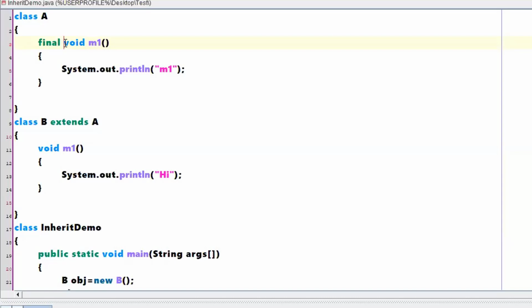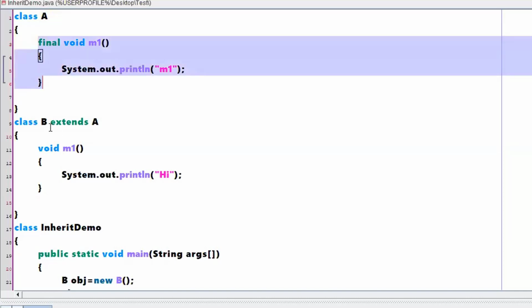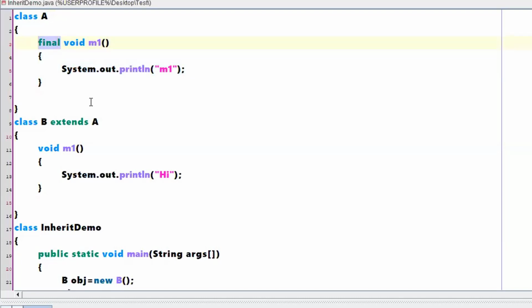That means a method being made final means only that particular class A, that is this university class, has this particular method, your child cannot have this particular method now, right? So when a child cannot have this particular method, obviously it cannot give any new definitions for it, right? So the intention of making it final is you don't want that particular method to be modified by the child, right? When you have such methods where you don't want your child to do the modification, you make those methods final methods,